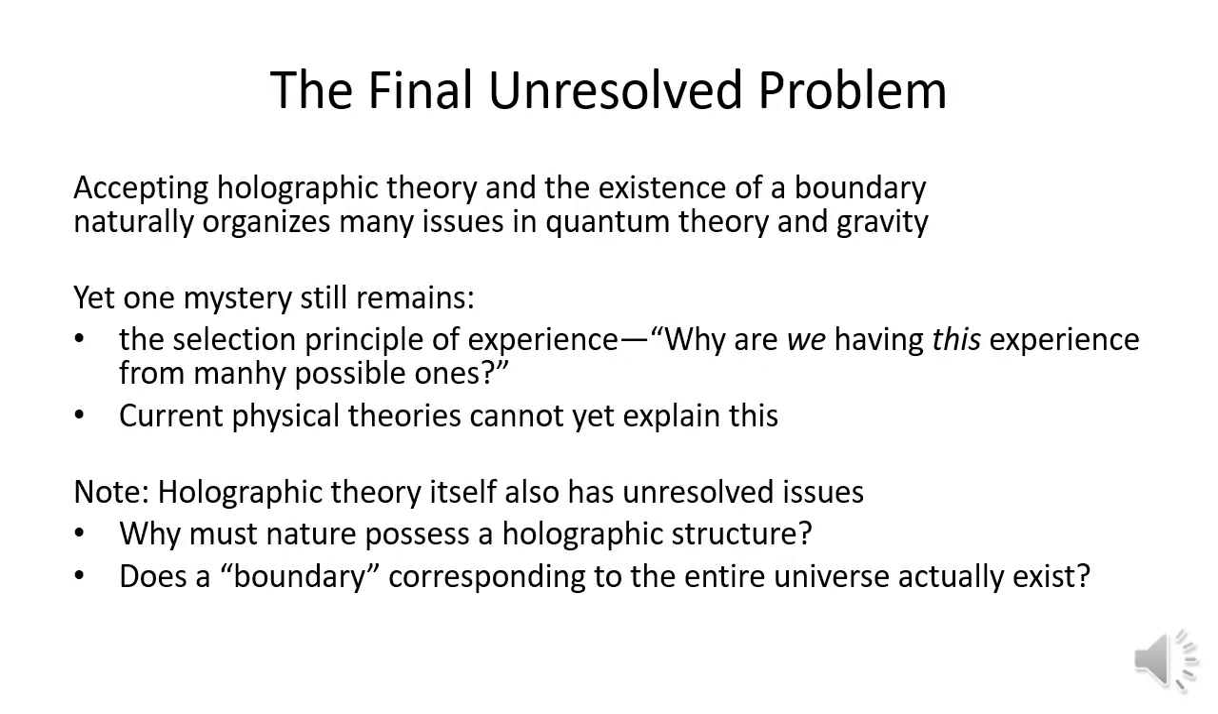At this point, there's basically one unresolved problem in quantum theory. What is it? Why we are experiencing this particular measurement outcome. No one knows yet? Not yet. But remember this. Everything we've discussed assumes the validity of holographic theory and the existence of a boundary. And holographic theory itself still has unresolved issues. Yes. Why must nature have a holographic structure? Does a boundary corresponding to the entire universe actually exist? The universe is still full of mysteries.